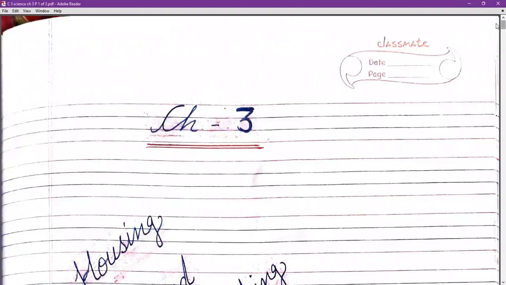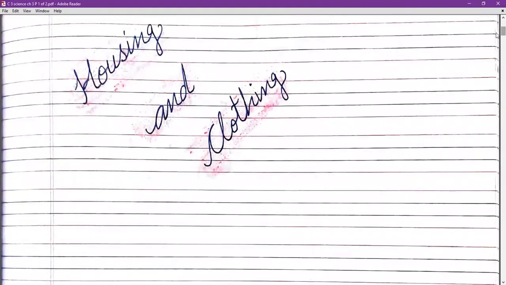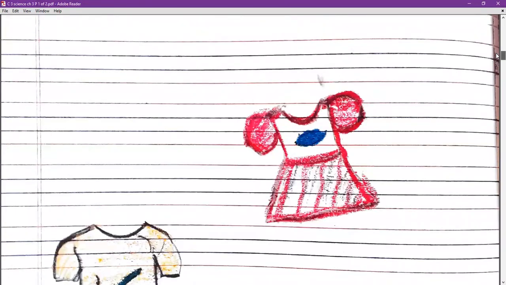Good morning, everyone. So today we will write the written part of chapter number 3 of our science, that is housing and clothing. So let's start the chapter.